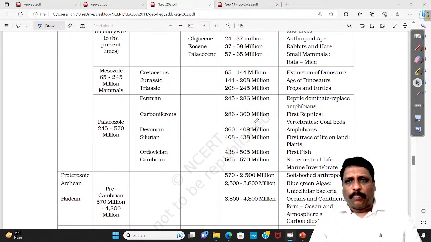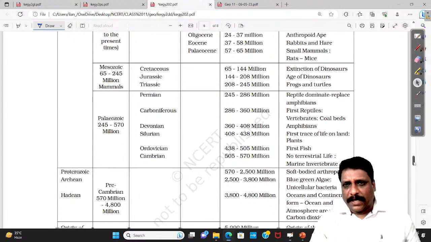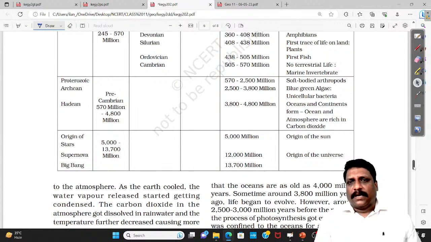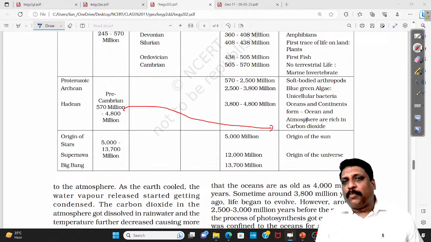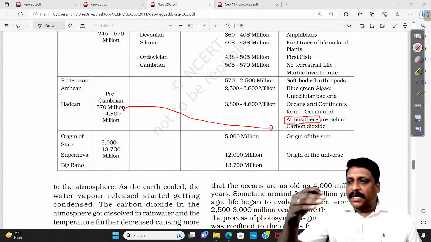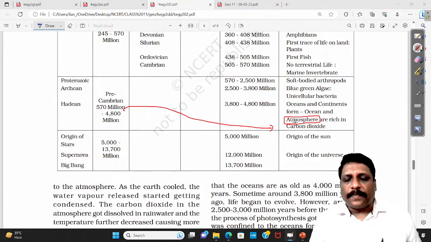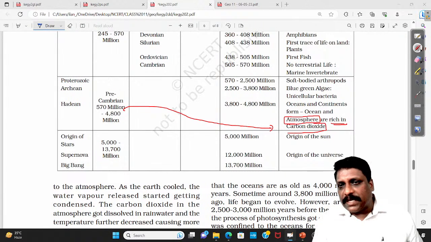Somewhere I'm just reading about Precambrian, one small table that is given in NCERT. And it says Precambrian era is the one where the atmosphere had its formation. Earth itself had its formation. There, degassing led to the formation of the atmosphere. And it said the atmosphere is rich in carbon dioxide.